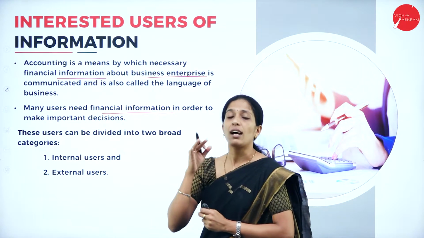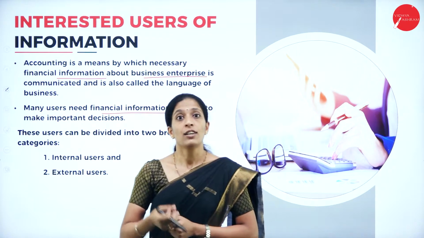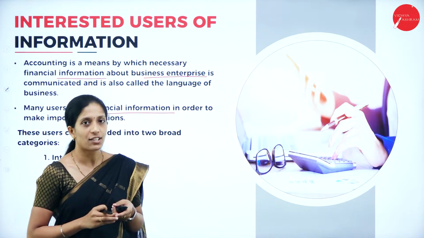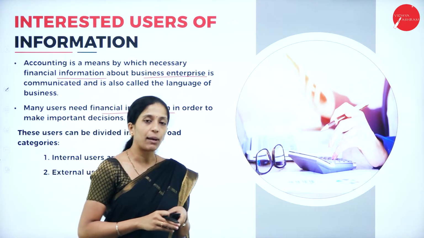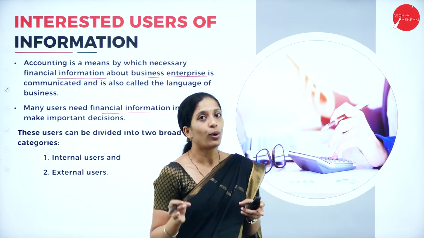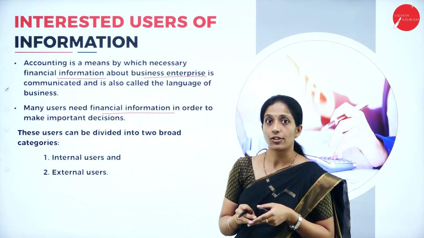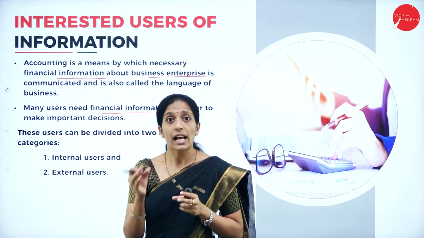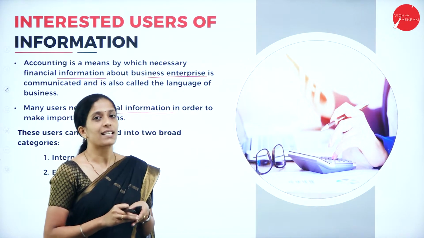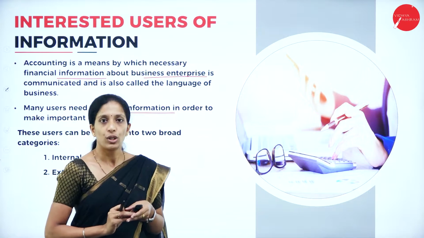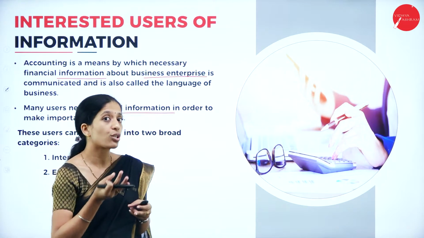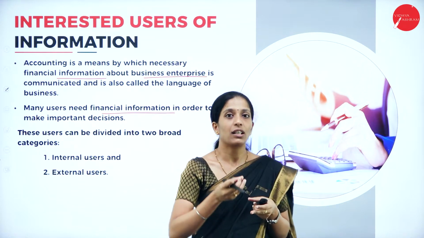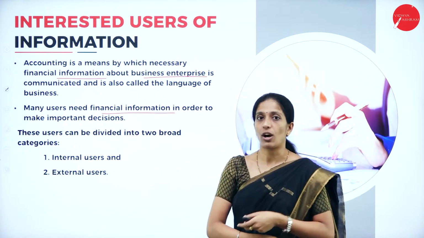There are a number of users who will be waiting to know the financial result because they want to take decisions. Suppose you take a shareholder, who has invested in a business organization. Of course he wants to know about the financial position because he has invested money in the organization, and he has to know whether he has to continue the investment or whether he has to withdraw it.